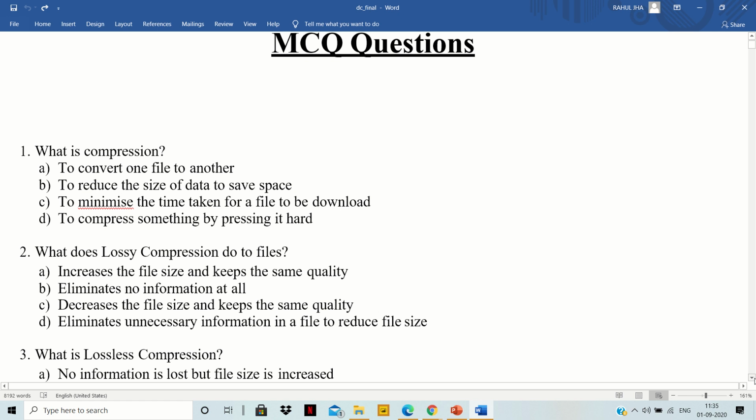So why do we perform compression? We perform compression for the purpose of reducing the size of data. Of course, if we are compressing a file, we are doing this for the purpose of uploading it or streaming it to some platform. So we want to reduce the size of data so that space can be saved. So the right answer will be B.